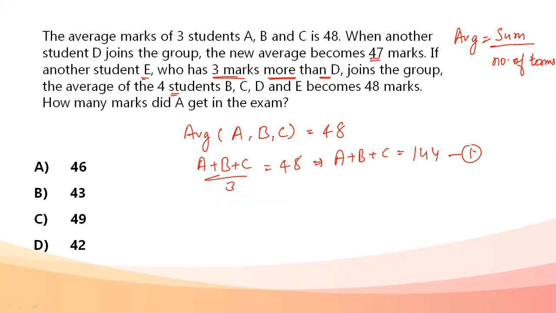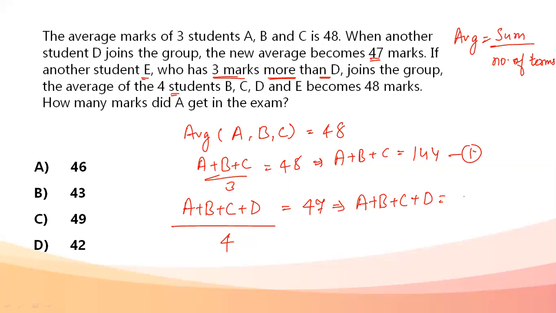Next, another person D joins the group, new average becomes 47 marks. Another person D joins A plus B plus C, number of terms becomes 4, new average is 47. Cross multiplication: A plus B plus C plus D equals 47 into 4, 188. Second equation. Now from the first I can put the value of A plus B plus C equals 144 in the second equation. When we do this, I get the marks of D. So marks of D comes out to be 44.